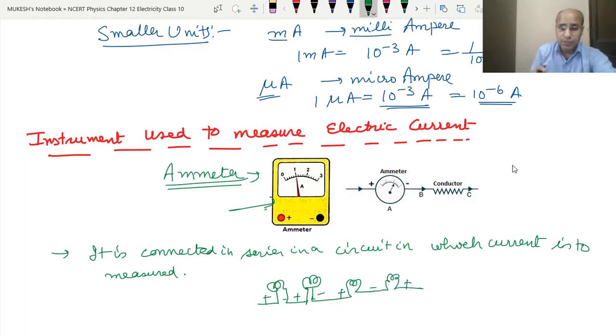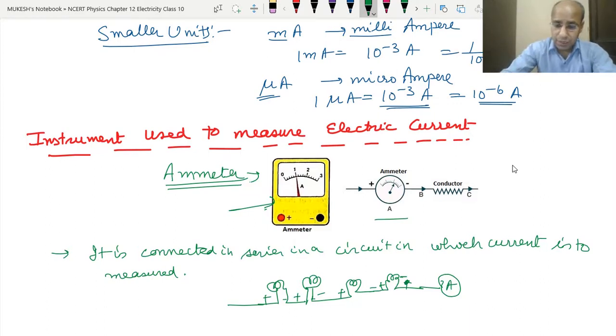This way positive is connected to negative, and in the end the first positive of the first bulb and the negative of the last bulb are free and they can be connected to a battery. With this we can connect the ammeter. So the ammeter is always connected in series.